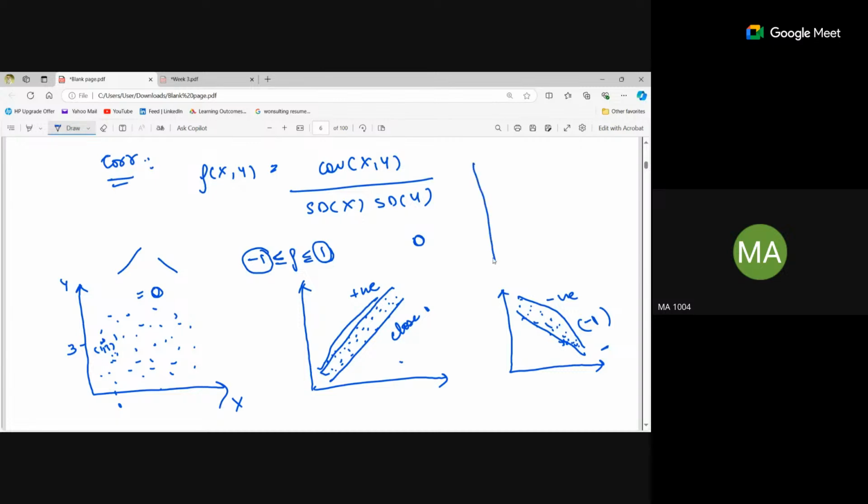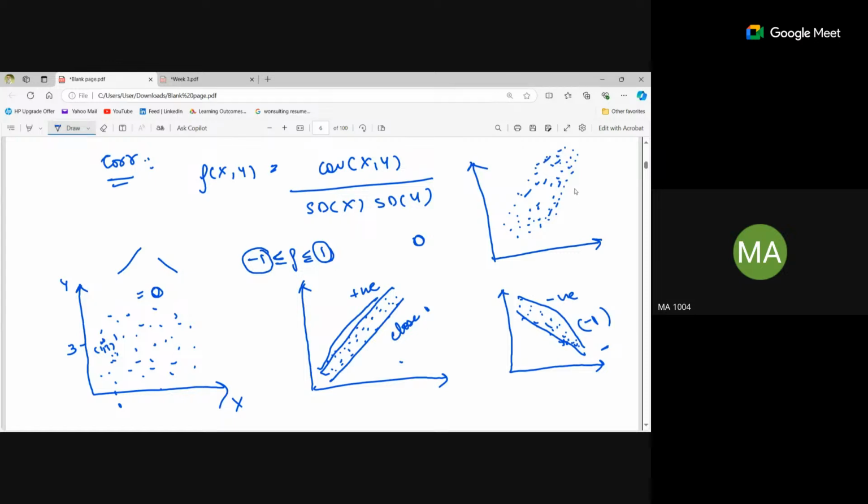If I'm having a graph like this, let's say, it's not quite linear, but it's showing that the values of x are increasing and the values of y are increasing. Like it's not linear, right?